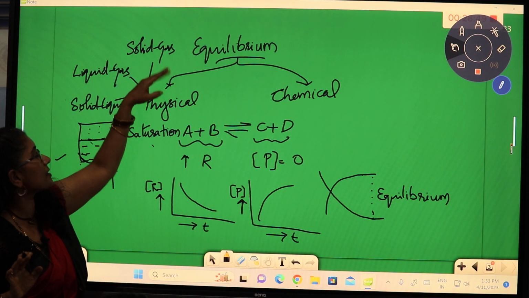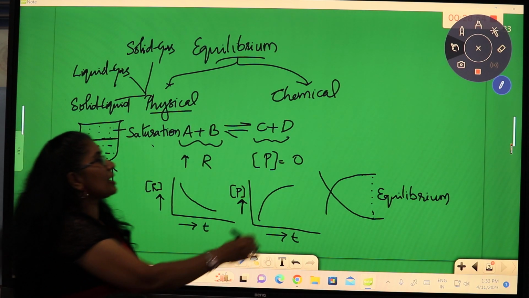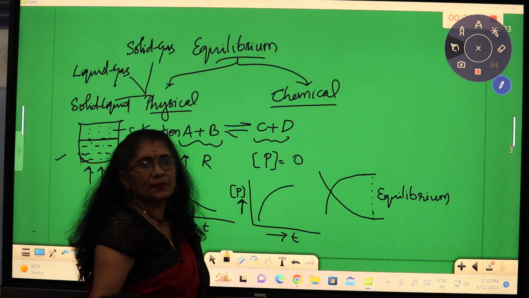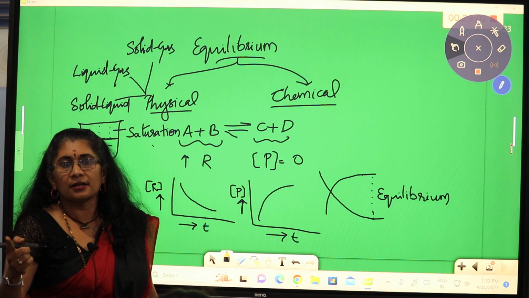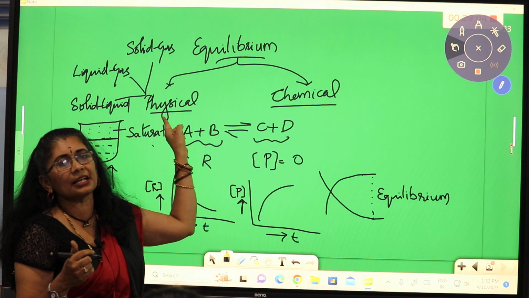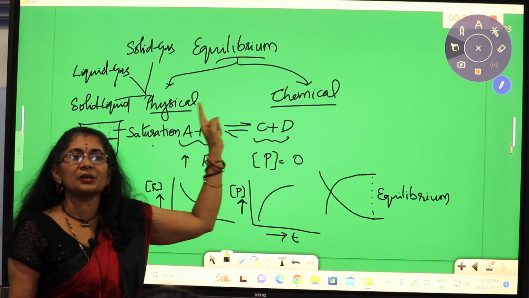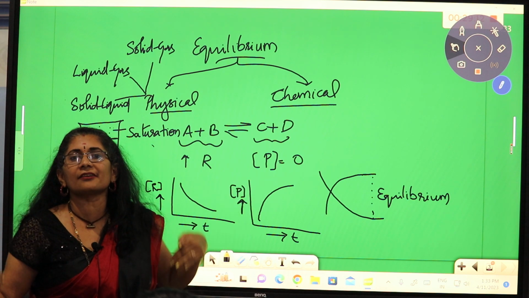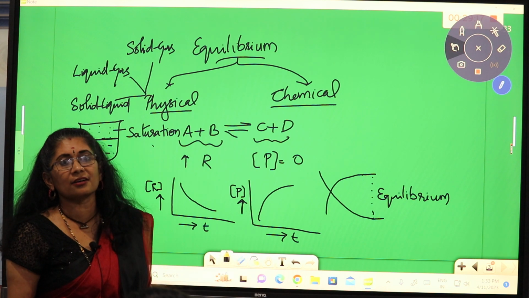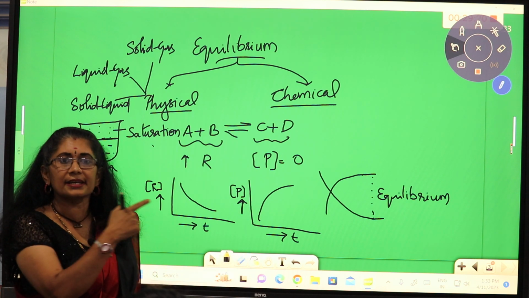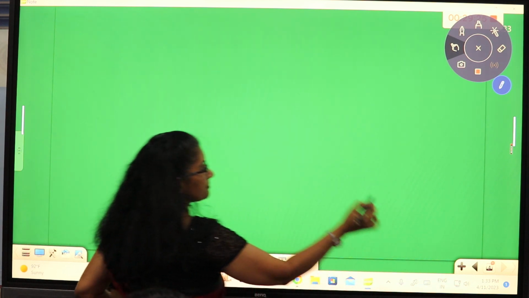So that is all the physical equilibrium. It is only the phase transition. Now coming back to the chemical equilibrium. What is happening here is a chemical reaction. Generally, if we speak about physical equilibrium, it is reversible, easily attained back. The chemical reactions which are reversible are taken under chemical equilibrium. Now, if we take a chemical reaction,